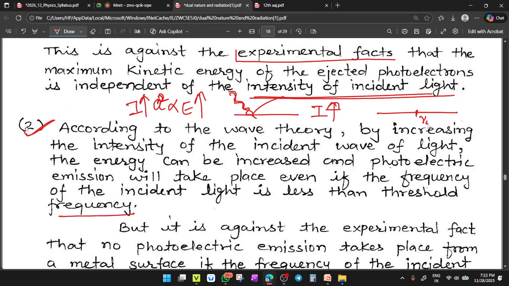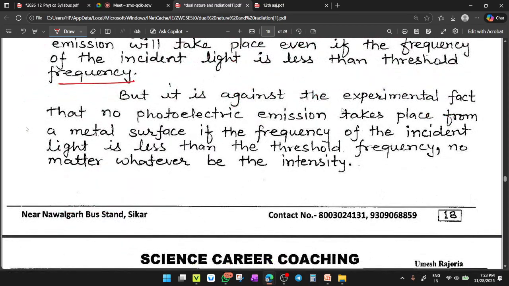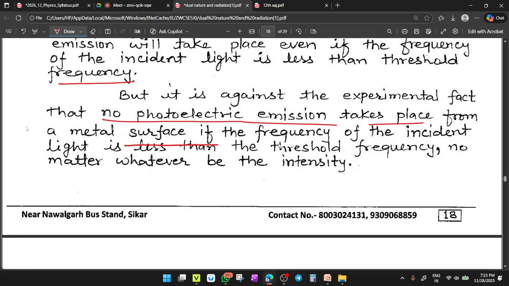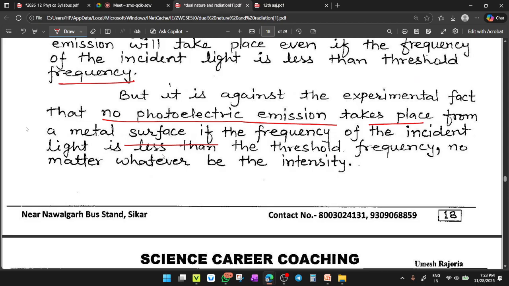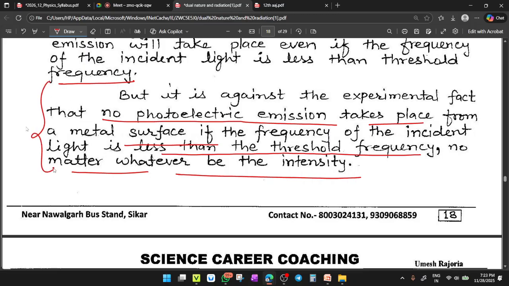There is a concept of cut-off limiting frequency. This is called threshold frequency. No matter how much intensity you are giving, if the photon has a frequency less than nu naught, the threshold frequency, not a single electron can be fetched out. It is against the experimental fact that no photoelectric emission will take place from a metal surface if the frequency of the incident radiation is less than the threshold frequency, no matter whatever be the intensity. So the observation is just opposite to the predicted one. Clear?